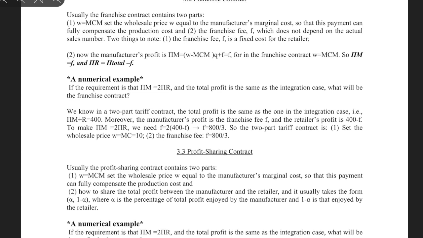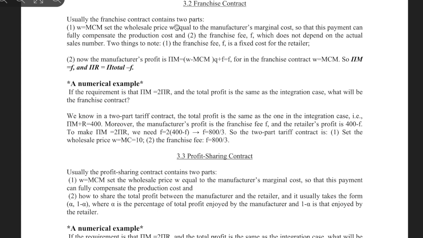Okay, so let's look at the second reality problem of the franchise contract. Usually the franchise contract contains two parts. One is to set the W equals to the marginal cost of the manufacturer, right? They're not charging plus alpha. There's no plus alpha on the W. So that this payment can fully compensate the production cost and the franchise fee F, right? So the manufacturer is profiting from the franchise fee, not the price difference between the wholesale price and the marginal cost.